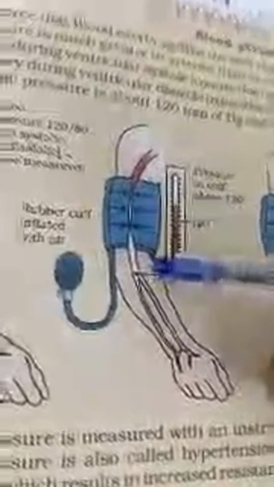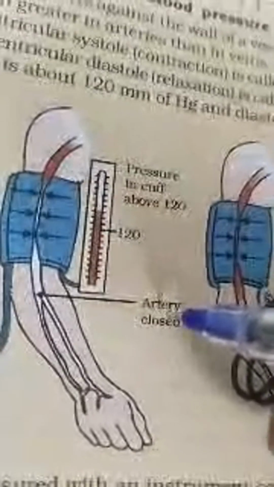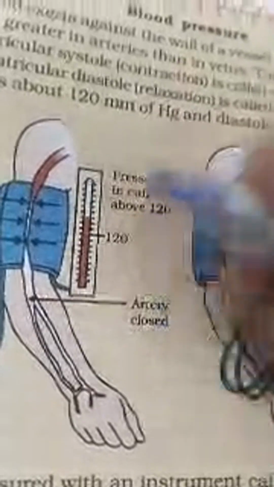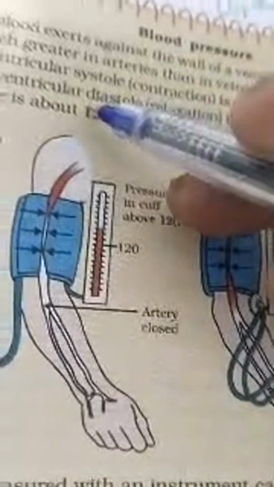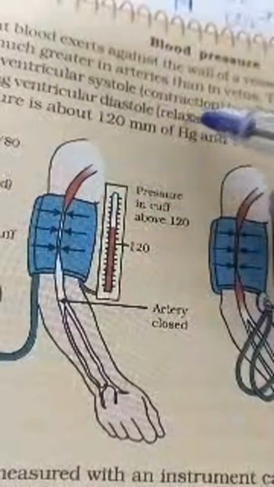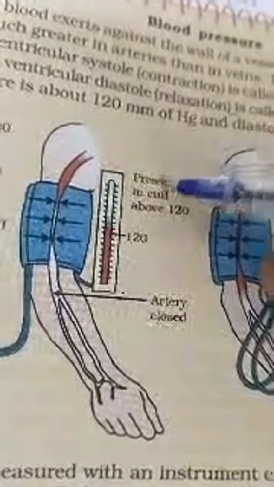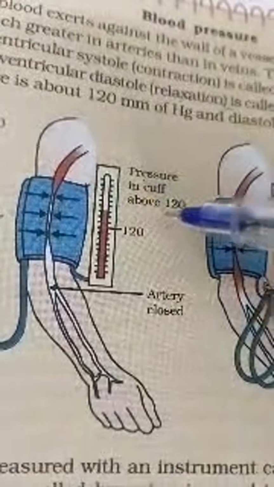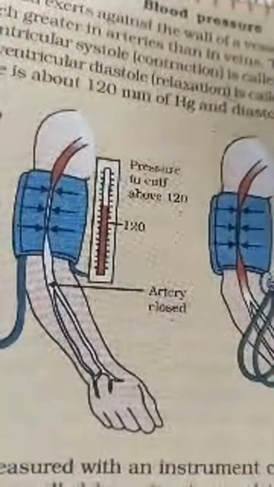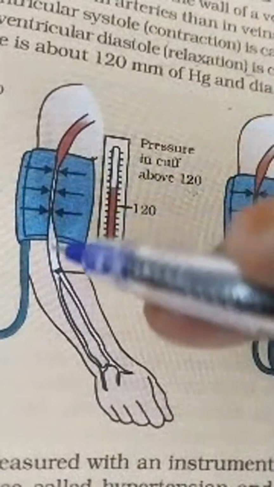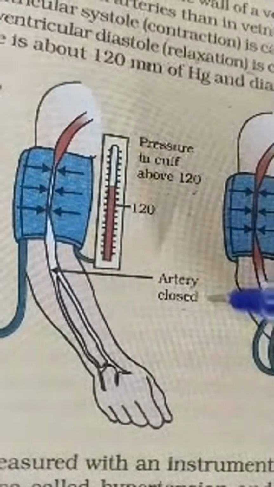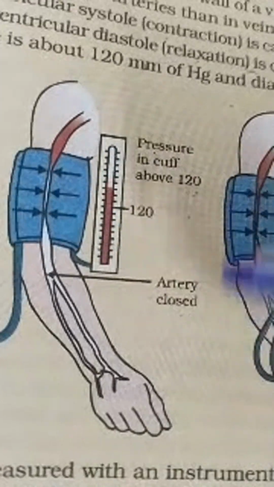See here what is going to happen. External pressure is exerted on the arteries and the veins. Okay, here the artery gets closed. During that, the ventricular systole or contraction is completely stopped. See, the pressure in the cuff is above 120 mmHg. So here you can observe the blood flow is completely stopped in the arteries. We can say arteries are closed.